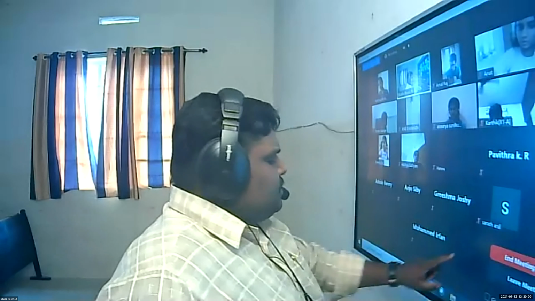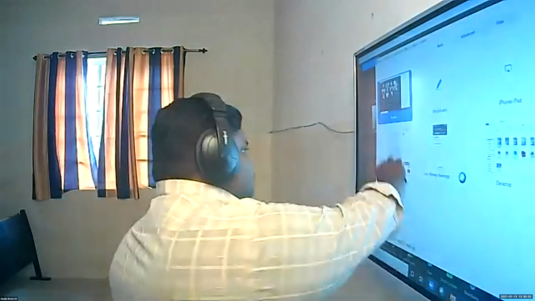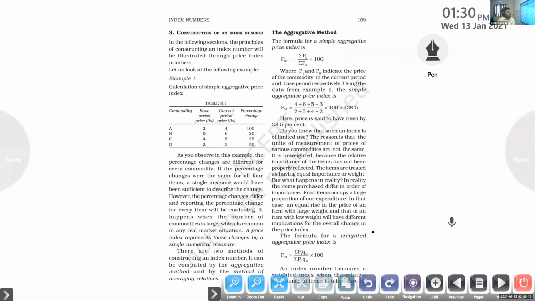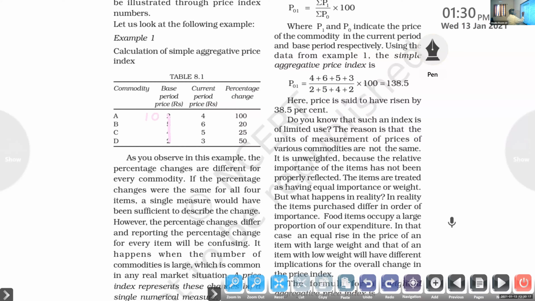So just go for a simple calculation, write it down. Go for the same table, the commodities are the same but the numbers are different here. Then tell me the answer. Instead of these numbers I am writing 10, 20, 30 and 40 for simple calculation, and the price will increase to 20, 30, 40 and 50. So find out the percentage change, not for the single data but for the aggregate one.